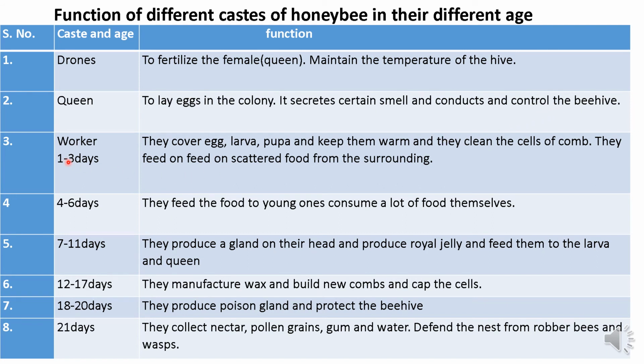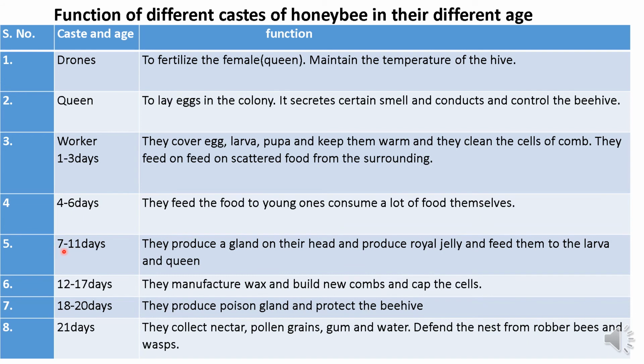The workers of 1 to 3 days are very weak, and their main function is to cover the egg, larva, pupa and keep them warm, and they clean the cells of the comb, and they feed on the scattered food from the surrounding, because they are very small and very young worker bees. Next one is the worker bees of 4 to 6 days. Their function is to feed the young ones and they also consume a lot of food by themselves.